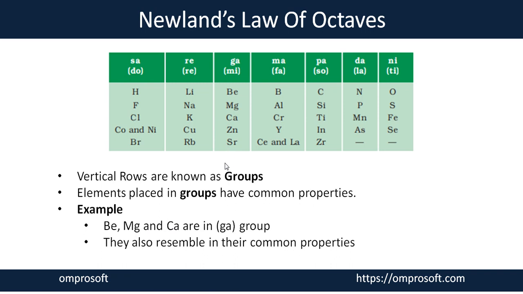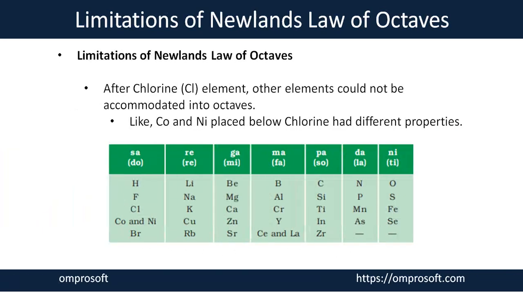But Newlands had some limitations while he made the complete table on the basis of the law of octave. What kind of limitations did he face? The first limitation of Newlands' law: he said every eighth element should have a similar property.